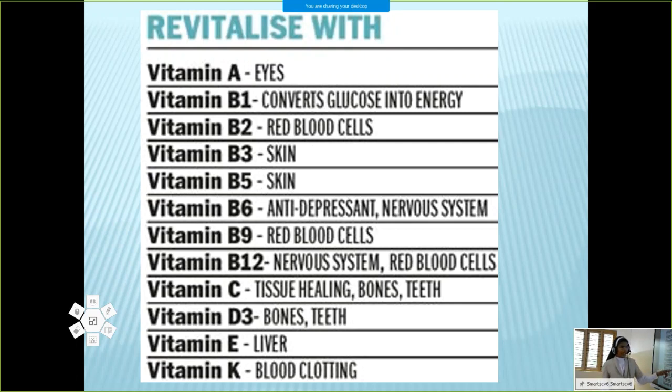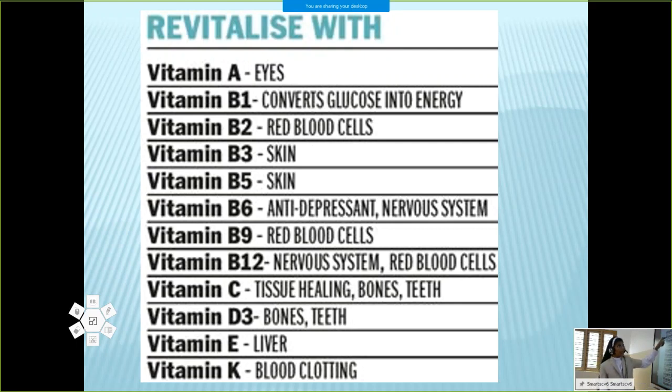Vitamin C is for tissue healing, bones, teeth, etc. Vitamin C also protects us from diseases; remember that. Then vitamin D3 is important for bones and teeth. Vitamin E is important for liver. Vitamin K is important for blood clotting. Okay, what is the idea?